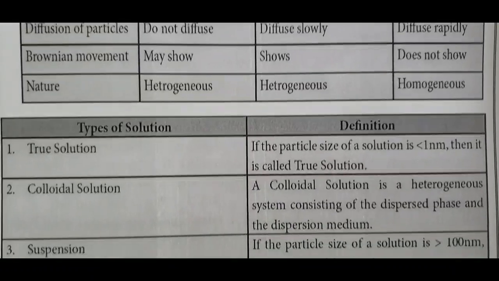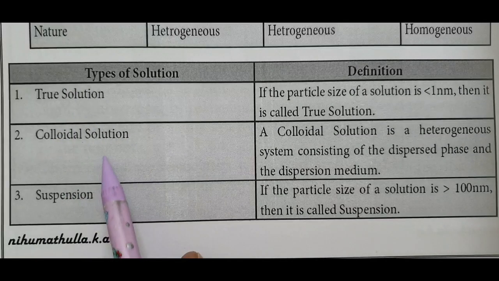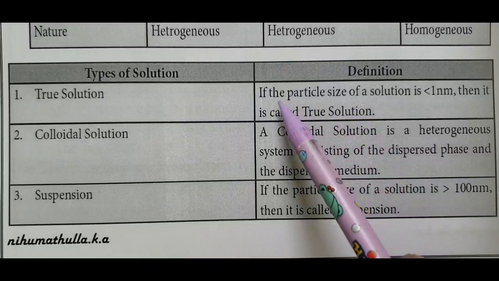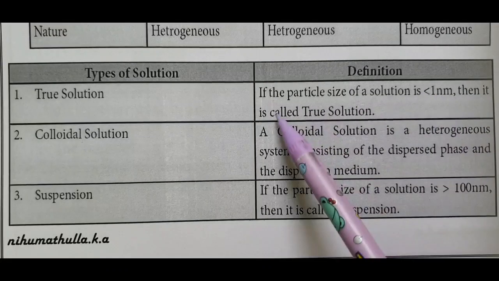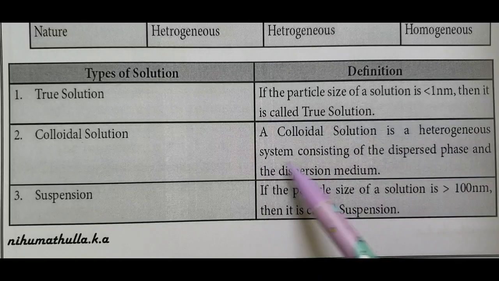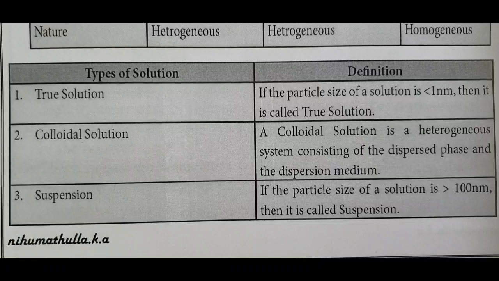And there are three types of solution: true solution, colloidal solution, suspension. What is meant by true solution? If the particle size of the solution is less than 1 nanometer, then it is called a true solution, as we discussed above. A colloidal solution is a heterogeneous system consisting of a dispersed phase and a dispersion medium. And if the particle size is greater than 100 nanometer, then it is called a suspension.